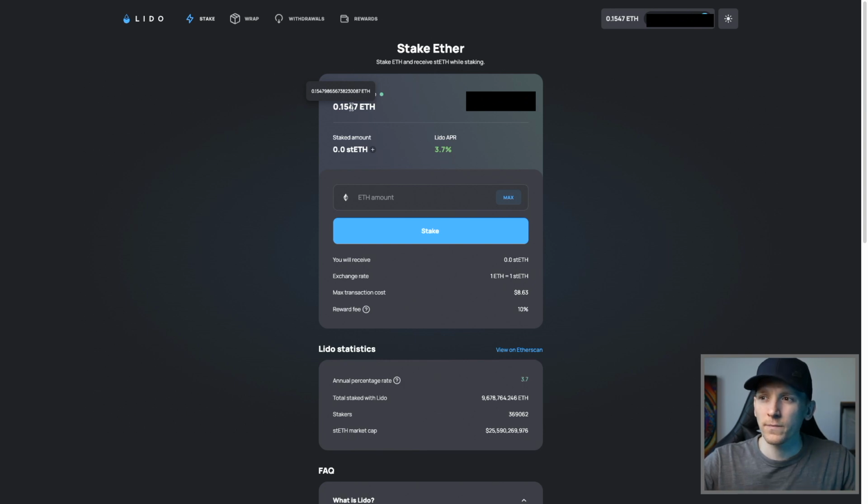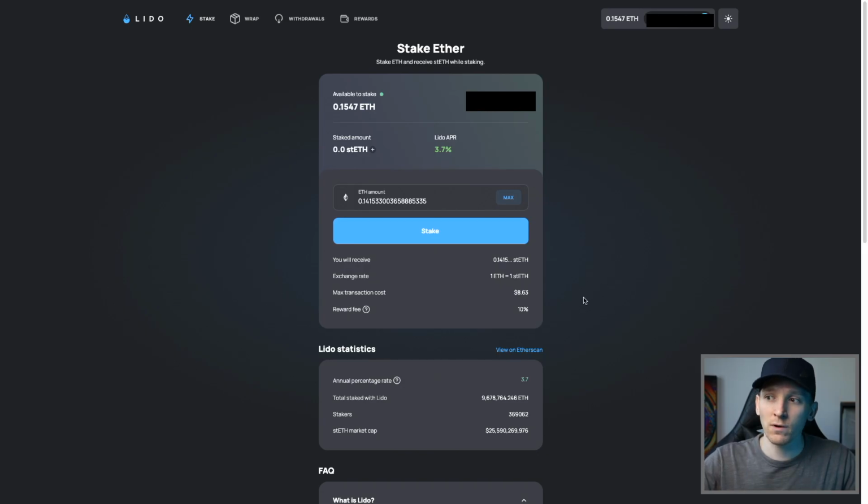So what I can do is go down and stake this. I can press max. It's going to stake an amount right here with a blockchain fee. You can see I receive this amount of staked ETH. The transaction cost is very high because we're using the Ethereum mainnet, and Lido are taking 10% out of the rewards. So that is how you would deposit your ETH in Lido and actually stake it through them.